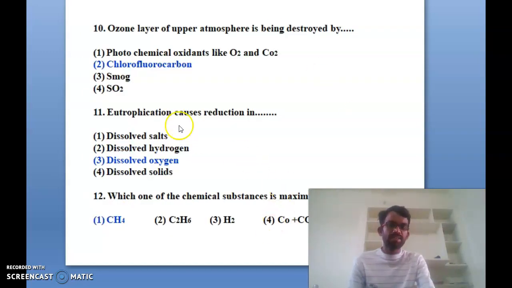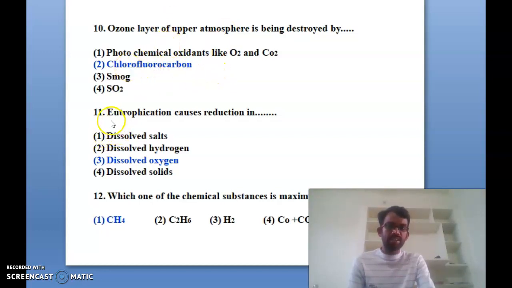And next, the 10th one: the ozone layer of the upper atmosphere is being destroyed by what? Four options are given. The first one is photochemical oxidation like oxygen and carbon dioxide. The second one is chlorofluorocarbon. The third one is smog. And the fourth one is sulfur dioxide. So the ozone layer in the upper atmosphere is destroyed by chlorofluorocarbon, CFC. So for the 10th one, the correct answer is the second.